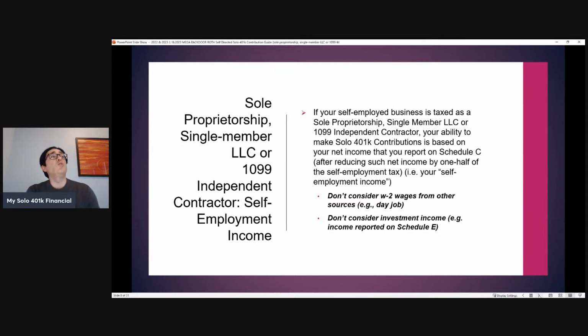your ability to contribute to the plan is based off of your self-employment compensation, which is your net income reported on line 31 of Schedule C, less 1/2 of the self-employment tax. You're not able to consider W-2 wages from other sources like a day job. You're not able to consider investment income. It needs to be earned self-employment income.